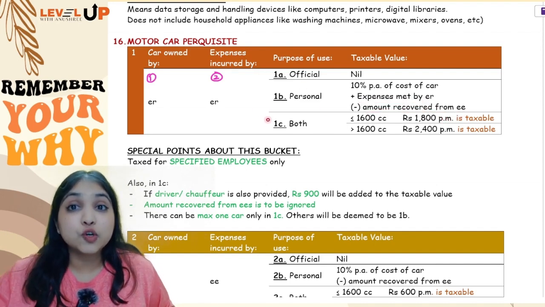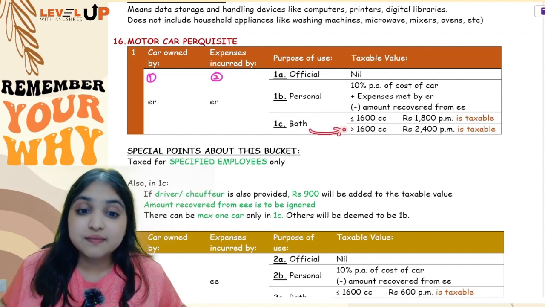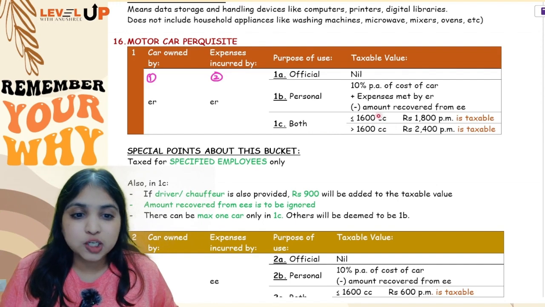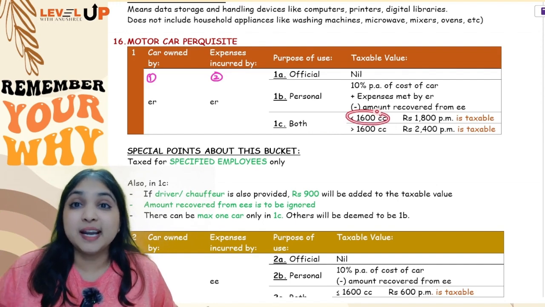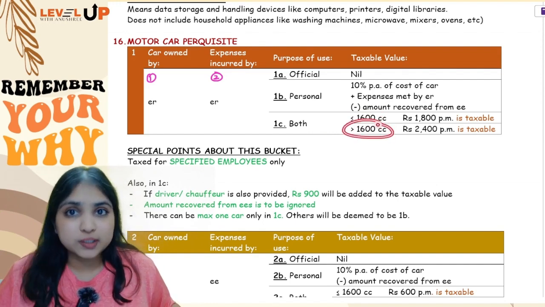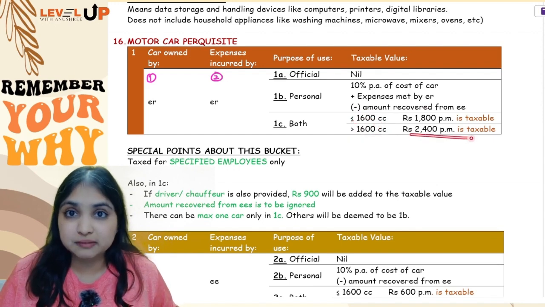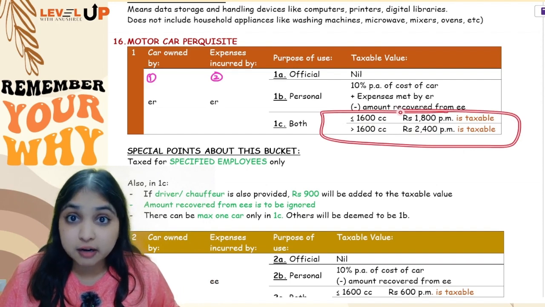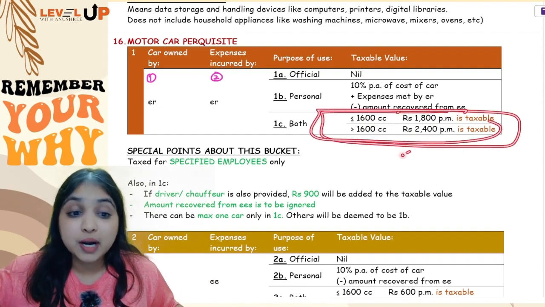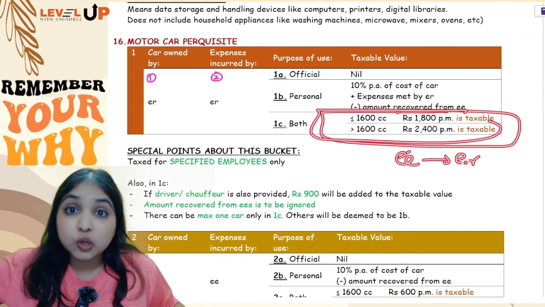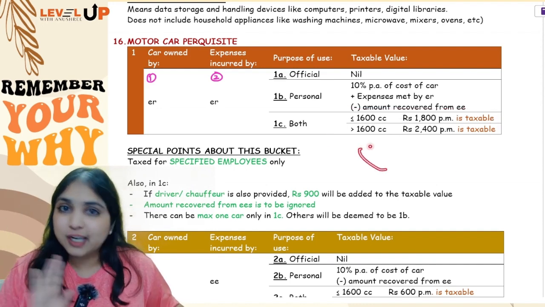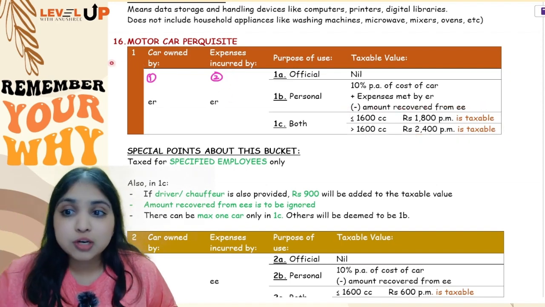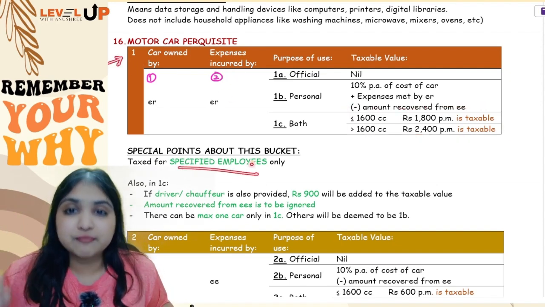But if the car is used for official and personal purpose, this is where it totally depends upon the cubic capacity of the car. If the cubic capacity of the car is up to 1600 cc, 1800 per month will be taxable. If it is more than 1600 cc, 2400 per month will be taxable. If driver is also provided, in this category you will add another 900 per month. In this category, whatever amount employee has paid to the employer, you generally subtract, no, but in this category you should not subtract. And in this category you can have maximum only one car, and also remember this category is taxable for specified employees only.